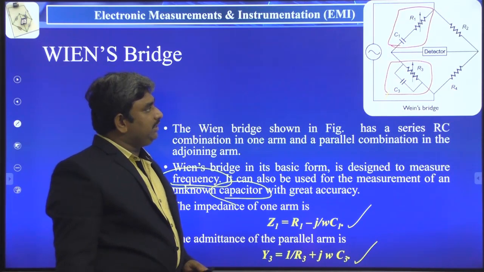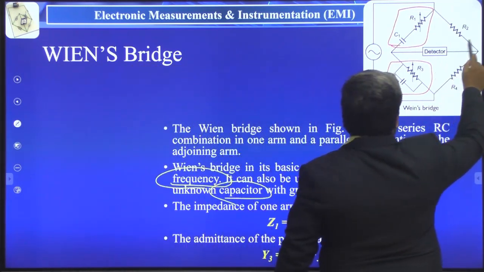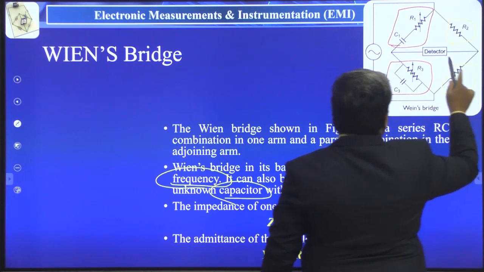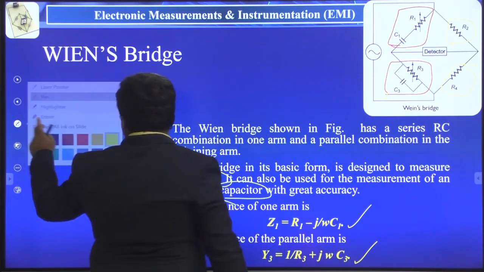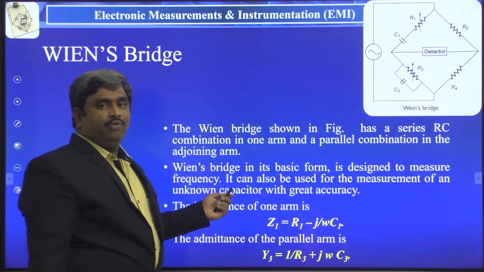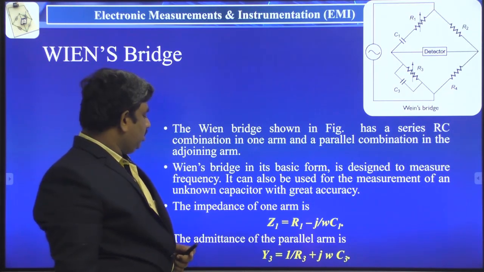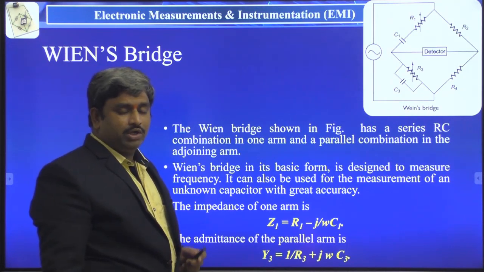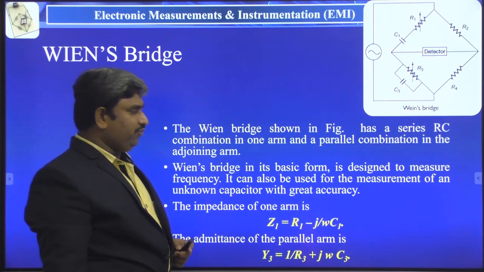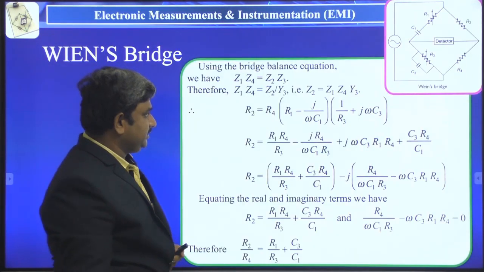Okay, let us see. Z2 is equal to R2, and Z4 is equal to R4. So we have 4 arms, Z1, Y1, Z2, Y3 and Z4. These are the 4 arms' related impedances and admittances.